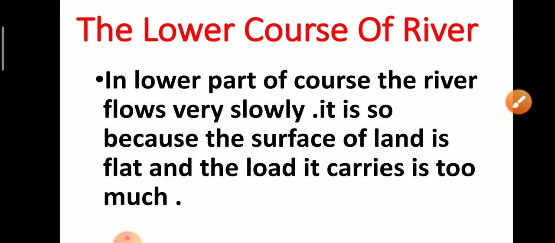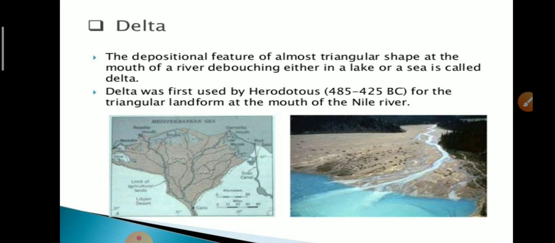Lower course of the river. In the lower course, the river flows very slowly. It is so because the surface of the land is flat and the load it carries is too much. So in the lower course the river flows very slowly, the surface of land is flat, and deposition takes place.